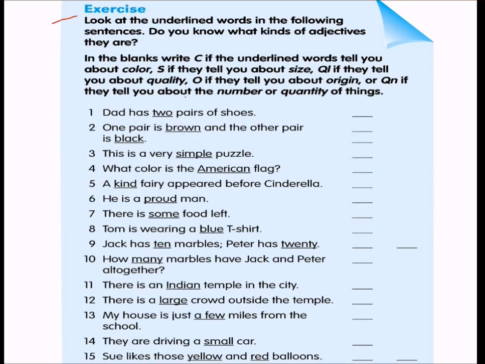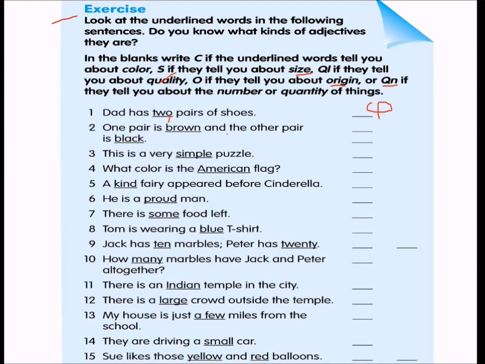Look at the underlined words in these sentences, and do you know what kind of adjectives they are? In the blanks, write C if the underlined words tell you about color, S if they tell about size, Q if they tell you about quantity, O if they tell you about origin, and QN if they tell you about the number of things. So, Dad has 2 pairs of shoes. 2, that is number.